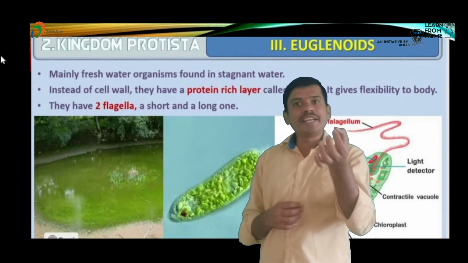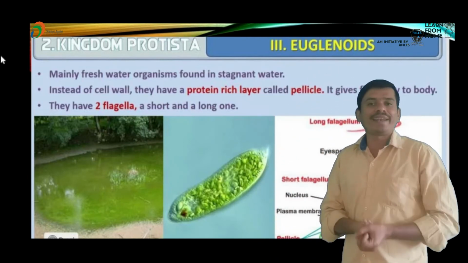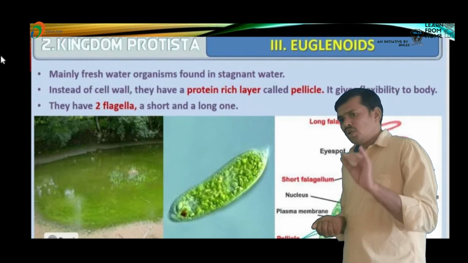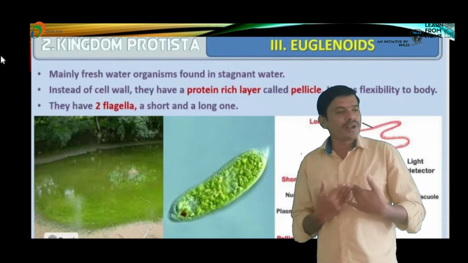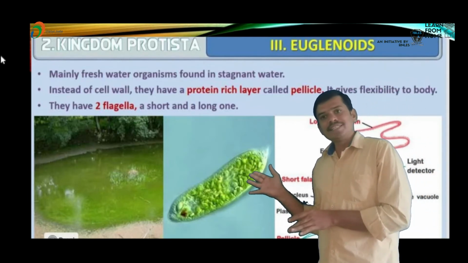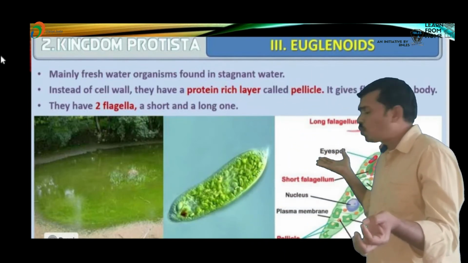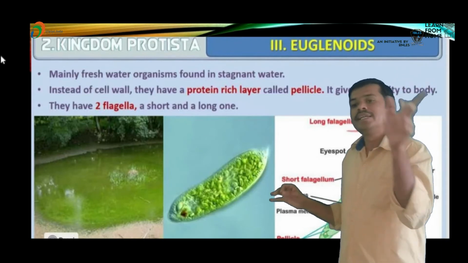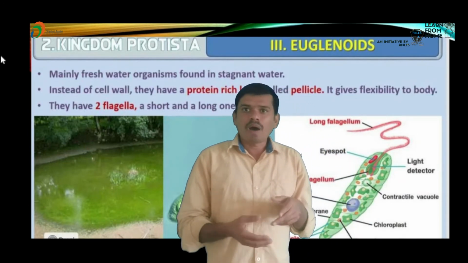The cytostome means the mouth part, the cytopharynx means the gullet, and there is also a reservoir. It also has a photosensitive stigma, or eye spot, present on the outer surface of the cell membrane near the reservoir.